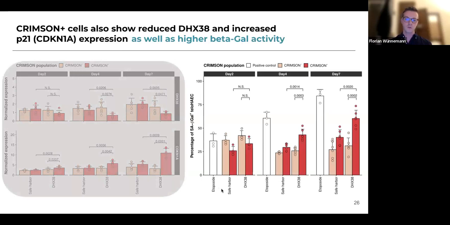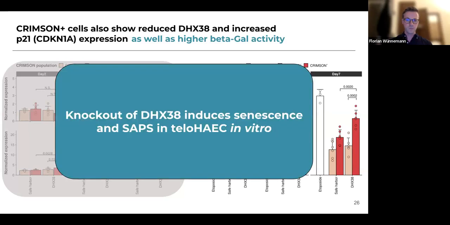Finally, we also looked at a functional senescence marker, which is beta-galactosidase activity. We had a positive control called etoposide, which markedly increased from day 2 to day 7. But we also found this strong increase in beta-gal activity between DHX38 positive, crimson positive cells and crimson negative cells, highly suggesting that these DHX38 guide RNA effects are acting via cell senescence in these TLO-HEX cells. So we found basically that a knockout of DHX38 induces senescence and senescence-associated secretory phenotype, SASP, in TLO-HEX in vitro.